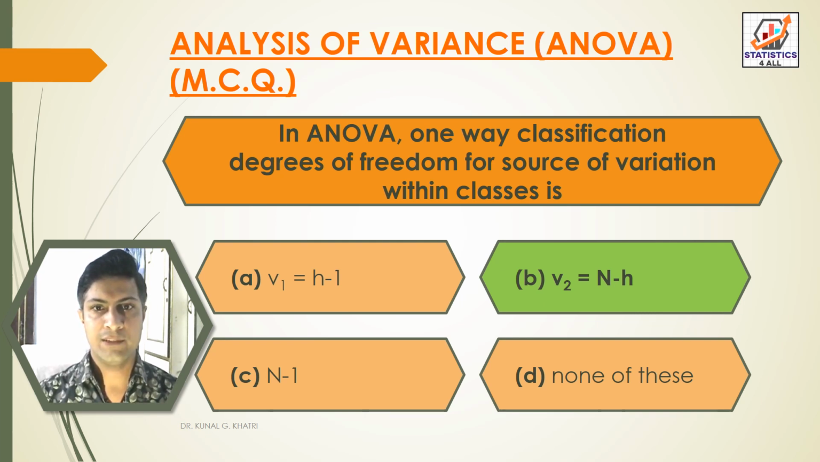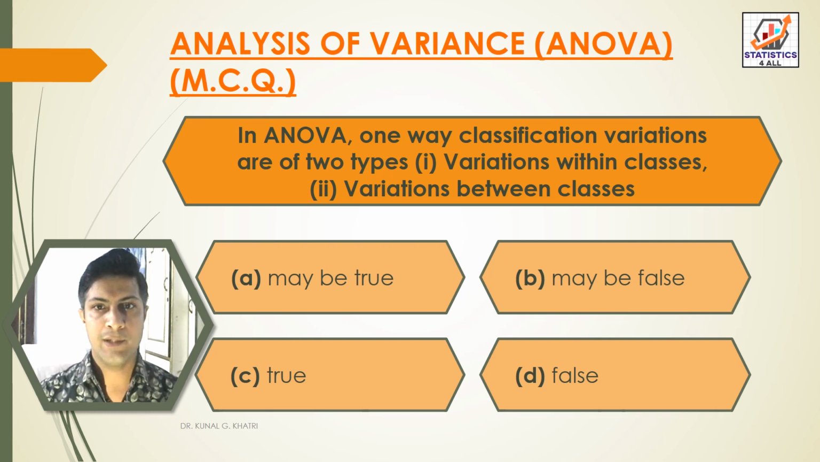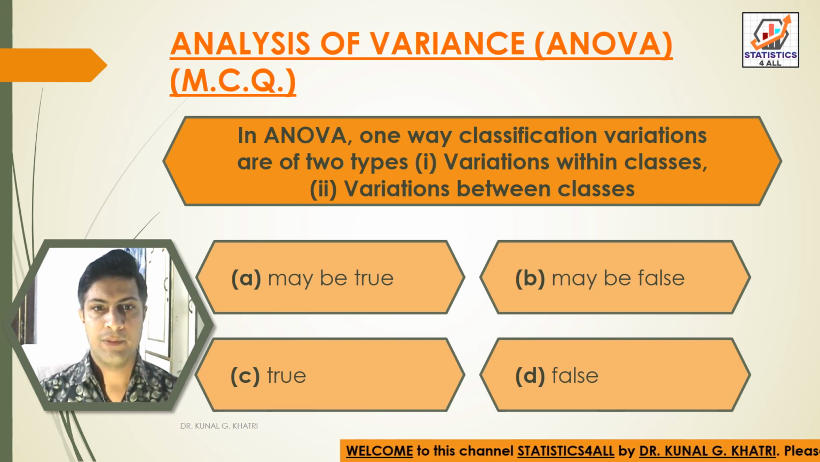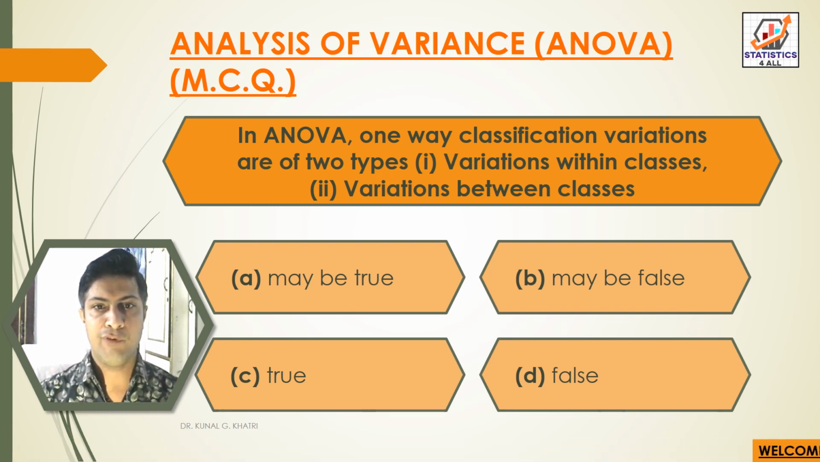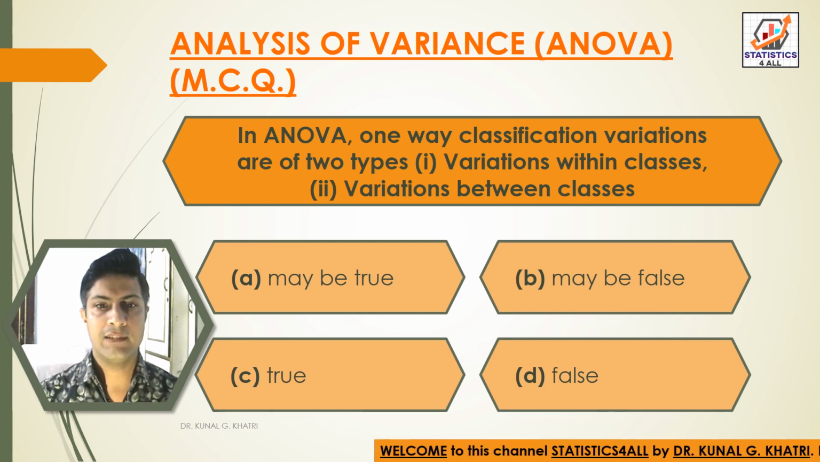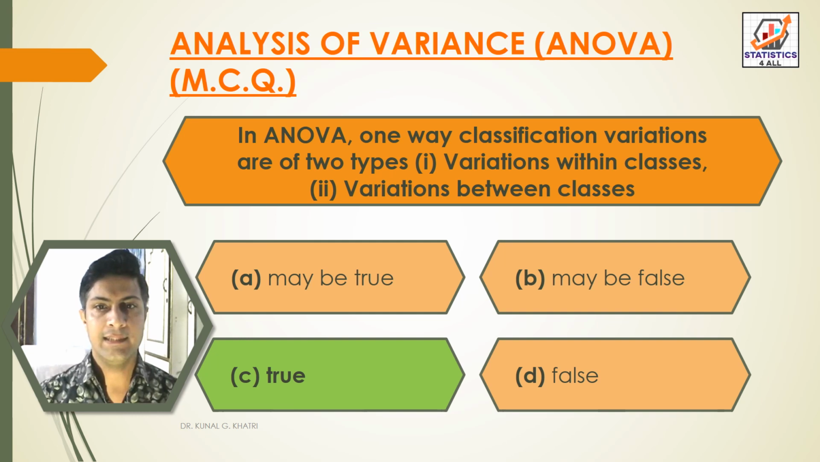Next question: in ANOVA one-way classification, variations are of two types. First, variation within classes. Second, variation between classes. Options are: option A may be true, option B may be false, option C true, option D false. So here we have answer option C, that is true. In ANOVA one-way classification, variations are of two types: first, variations within classes; second, variation between classes.